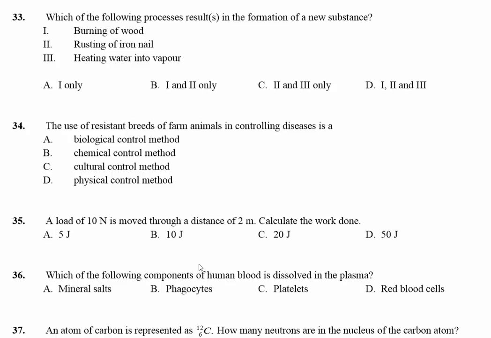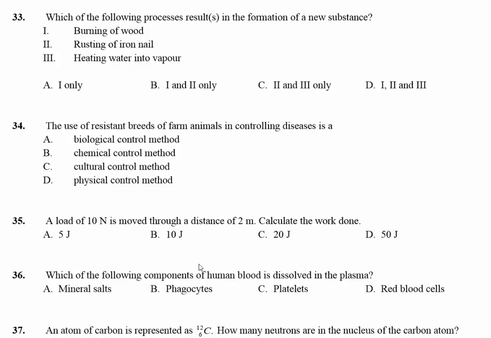35. A load of 10 newtons is moved through a distance of 2 meters. Calculate the work done. Work done is equal to force times distance. So the force here is the load, which is 10 newtons, times the distance of 2 meters. And that will give us 20 joules.